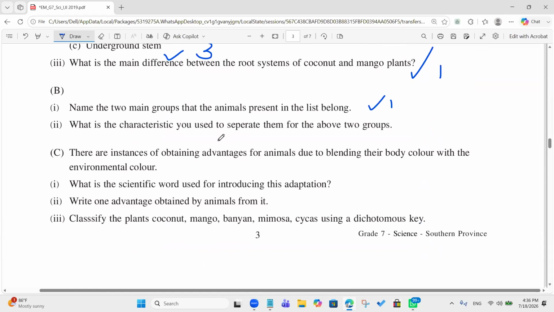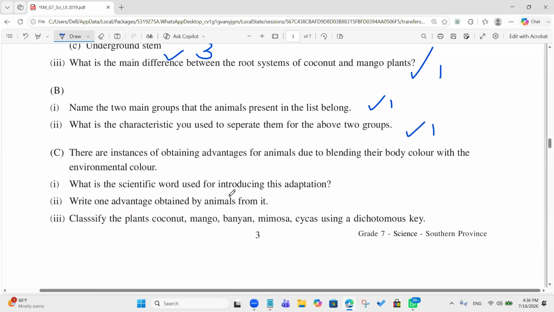What characteristic do you use to separate them into the above groups? The presence or absence of the vertebral column. That is correct. Take 1 mark.